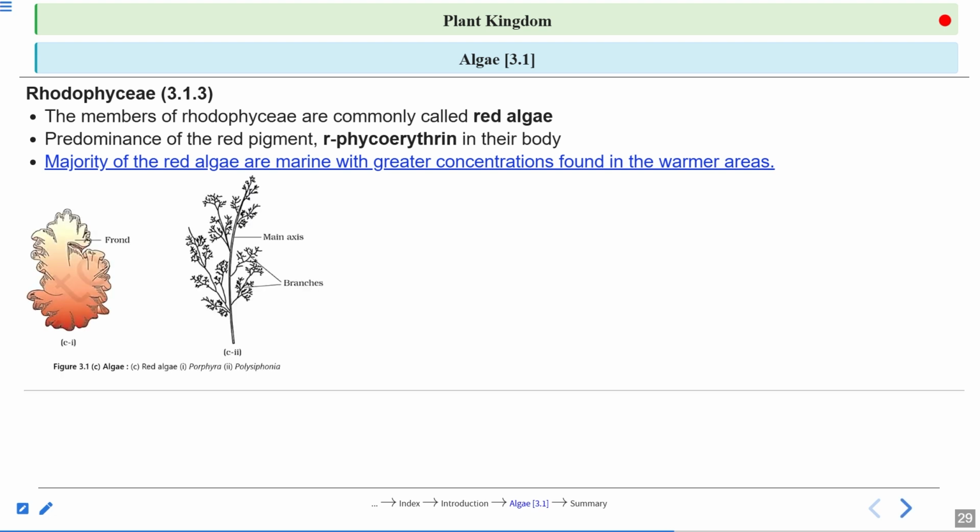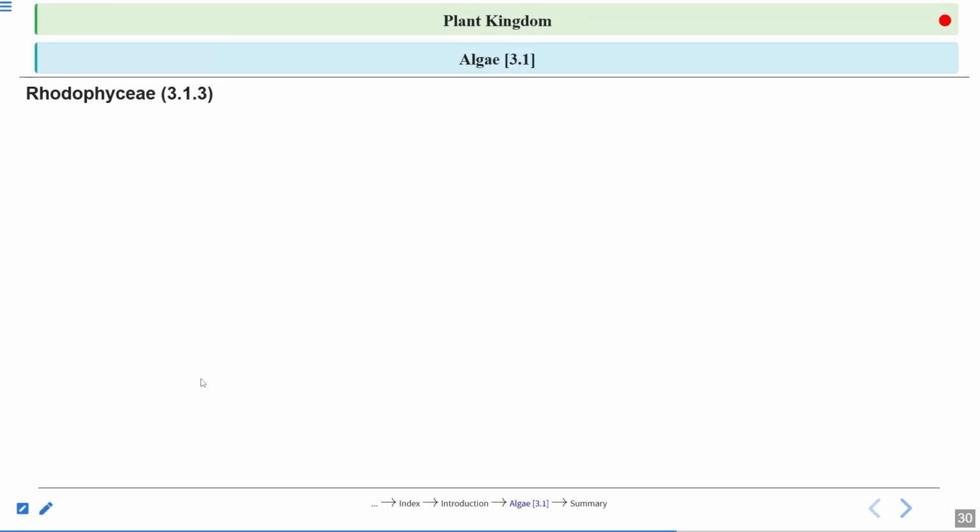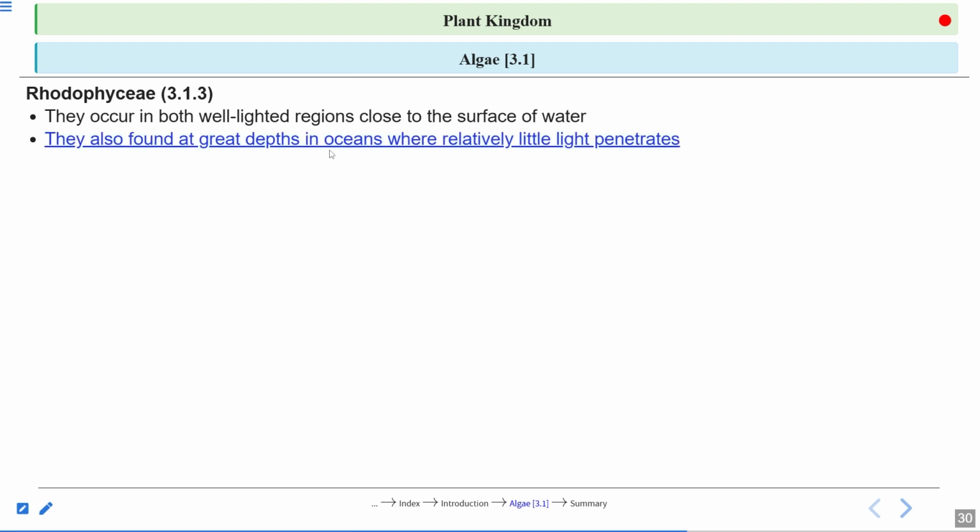So these are the two examples, Porphyra and Polysiphonia. This is the thalloid-like structure, and you can see they have a lot of branches: one main branch and many lateral branches. But such a branch structure you cannot see in the case of Porphyra. They occur in both well-lighted regions close to the surface of water, and they are also found at great depth in the ocean where relatively little light penetrates.